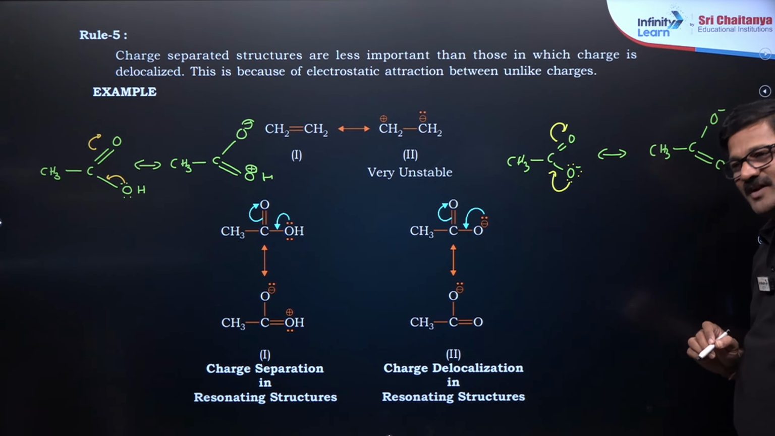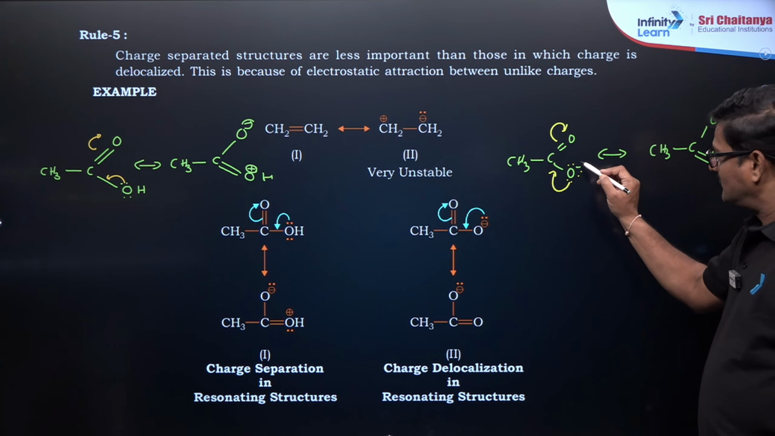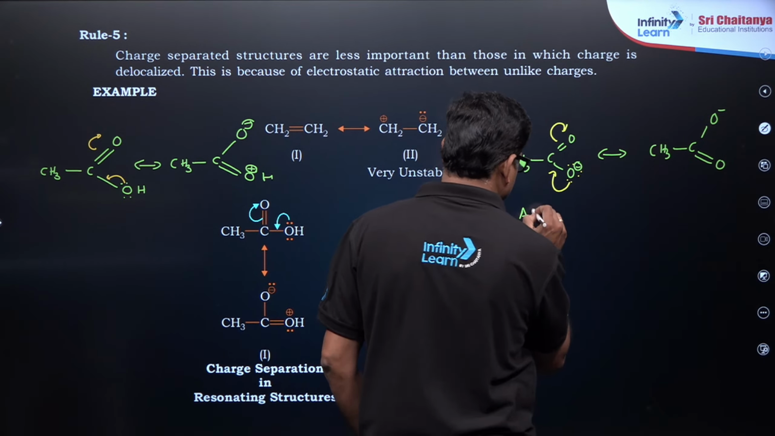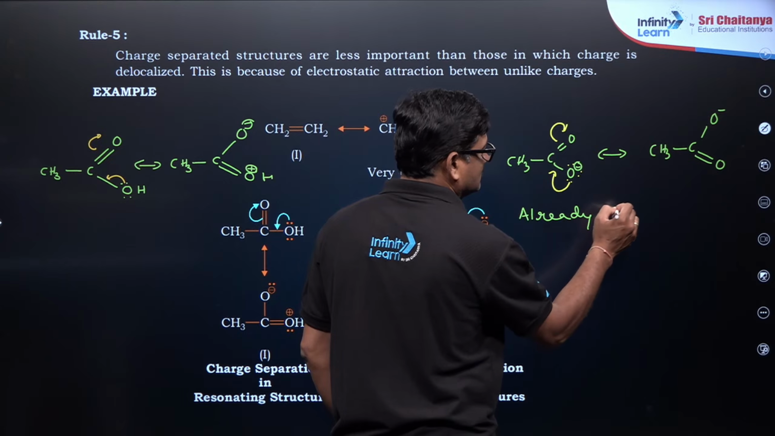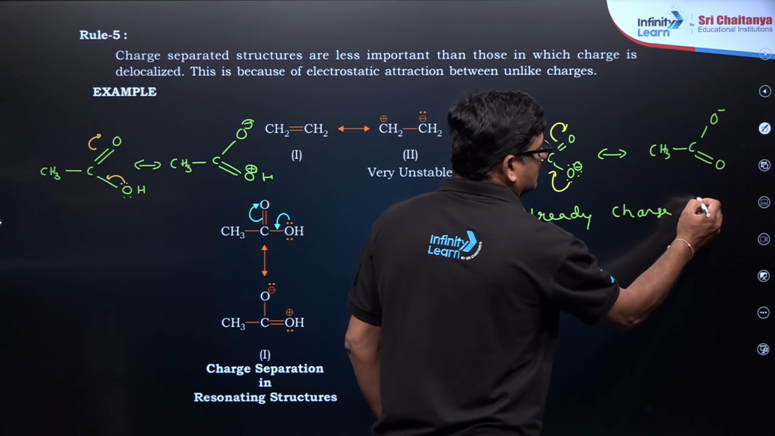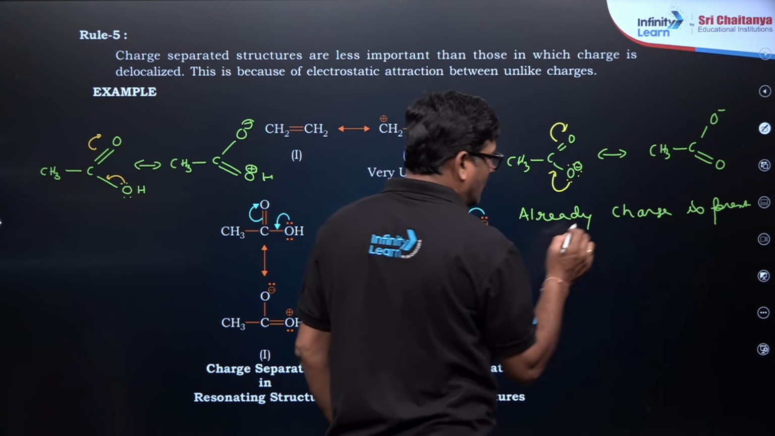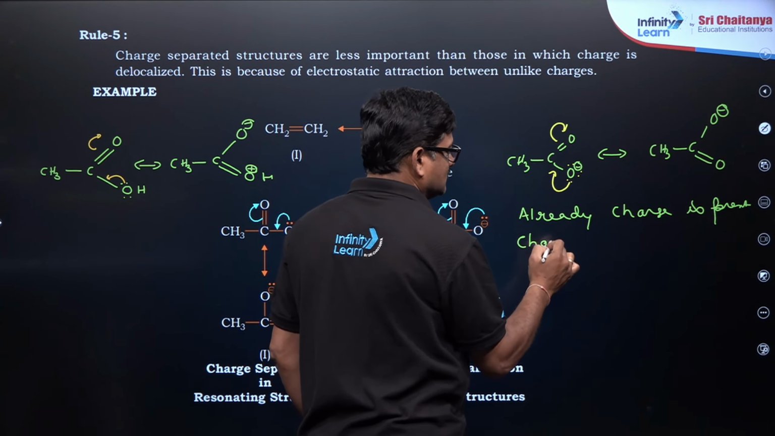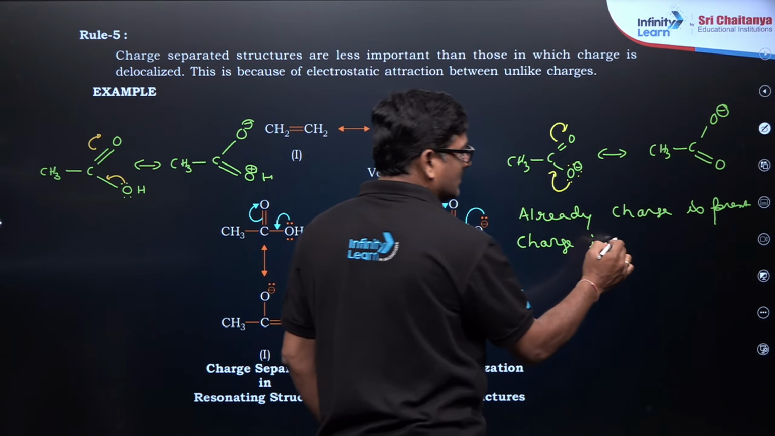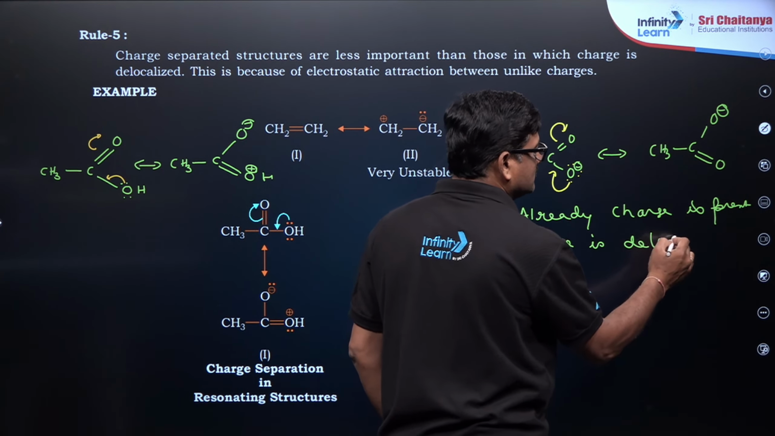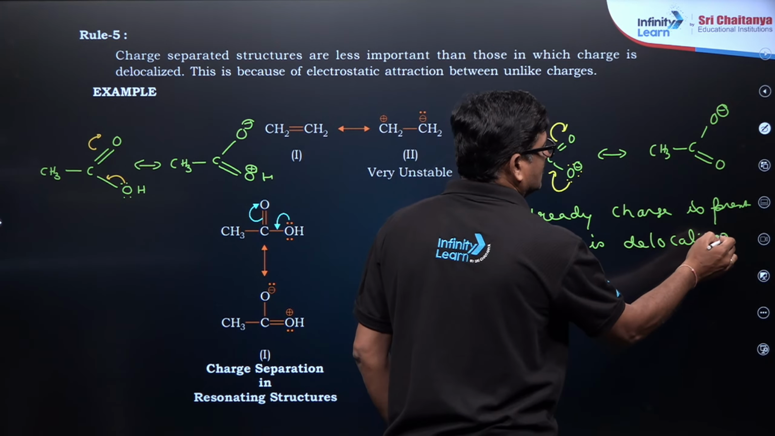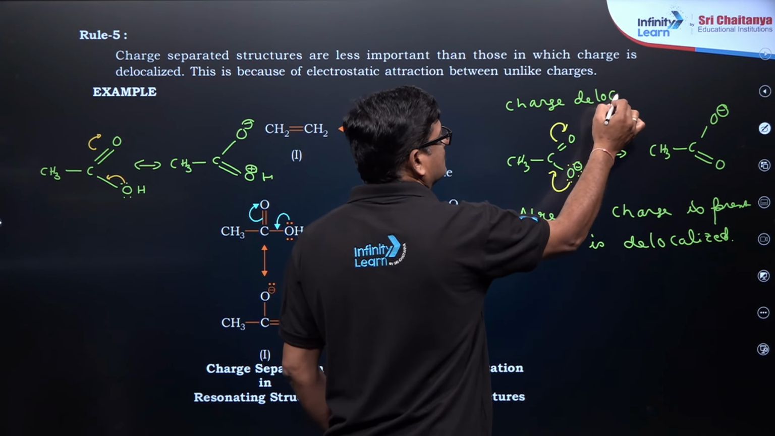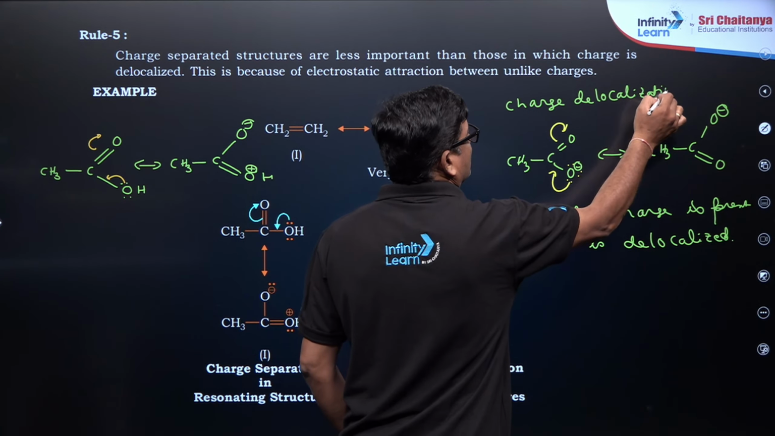Now, what makes the difference? Already a charge is there and it is resonating. The charge is moving here and there. The charge is moving, or delocalizing. So this is called charge delocalization. This is a grade 1 resonance.